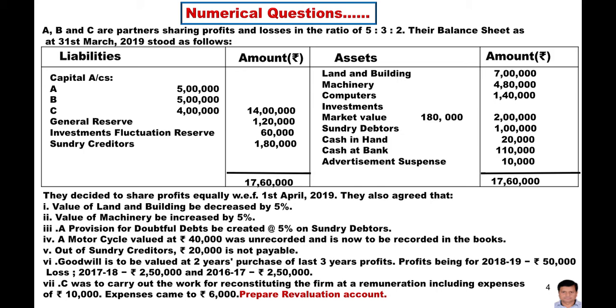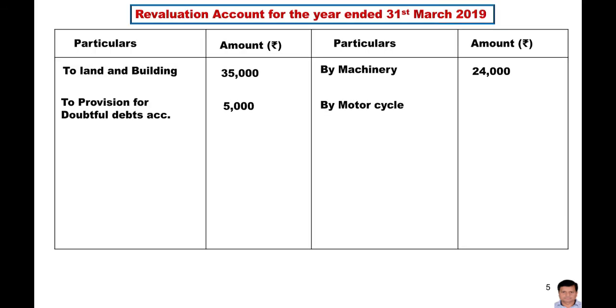A motorcycle of 40,000 was unrecorded. Now we have to record it. Means this is an increase in the value of assets. Increase in the value of assets means this will go to the credit side of the revaluation account. By motorcycle, 40,000 rupees.